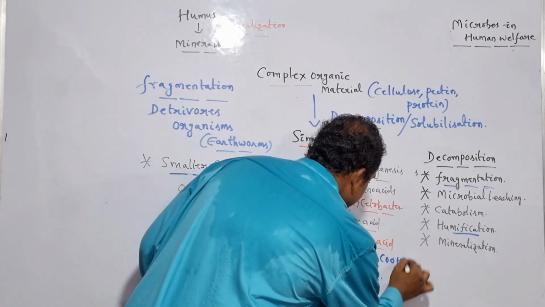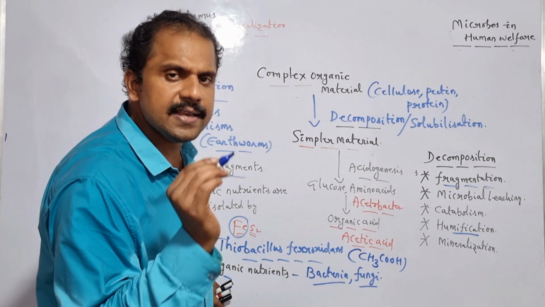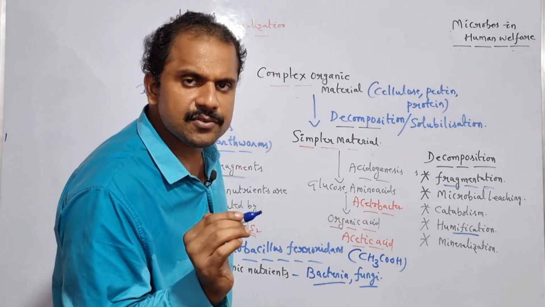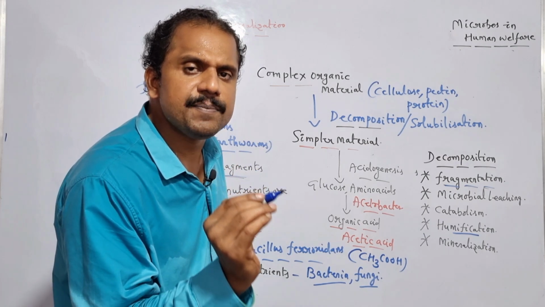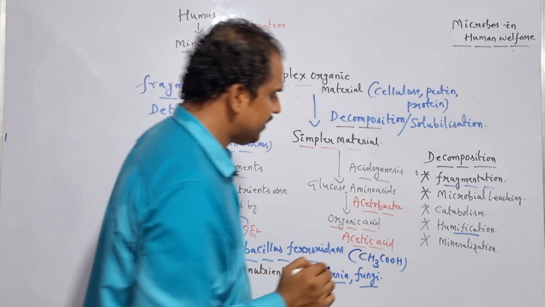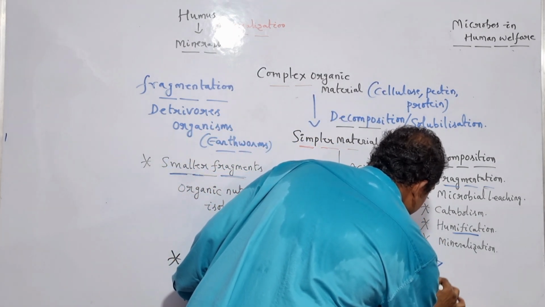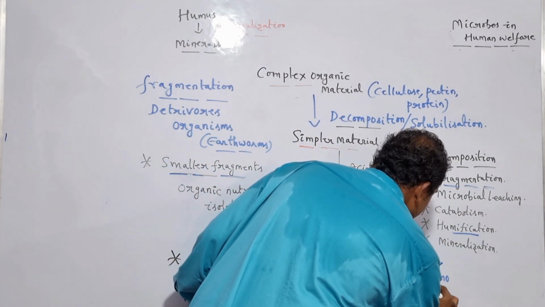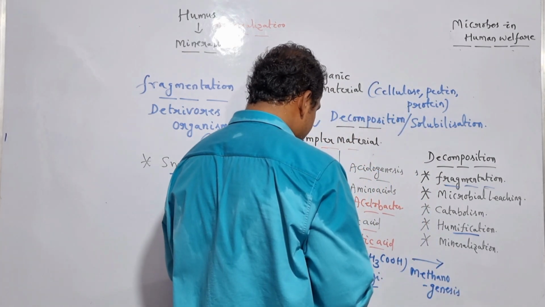CH3COOH. Now, this acetic acid acts as a source for the production of biogas by taking the advantage of a specific mechanism termed as methanogenesis. Is it clear? By taking the advantage of methanogenesis, the production of biogas takes place.